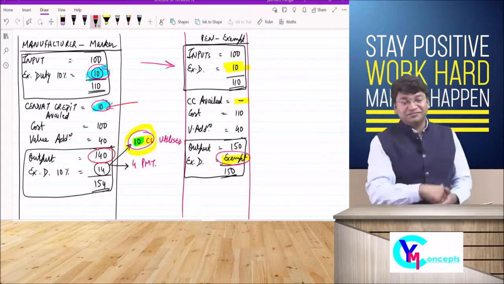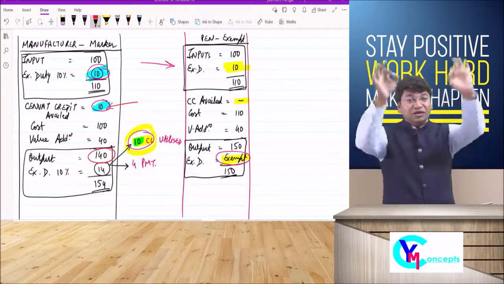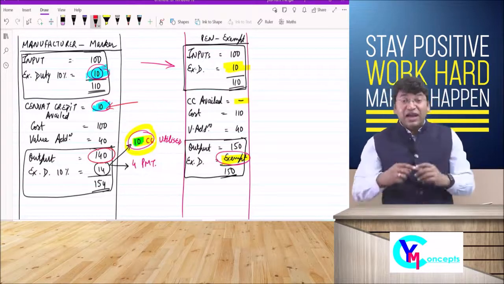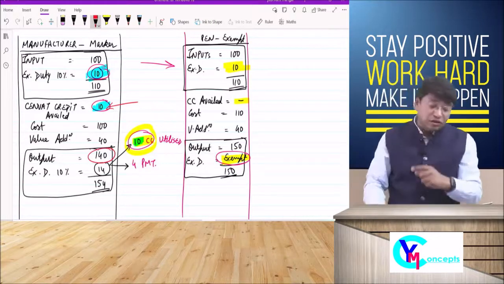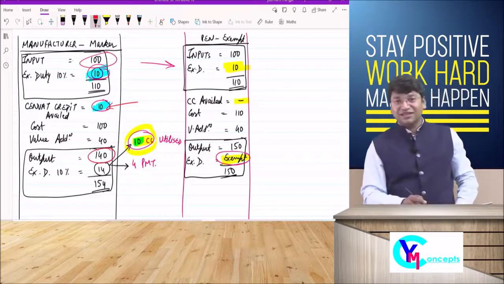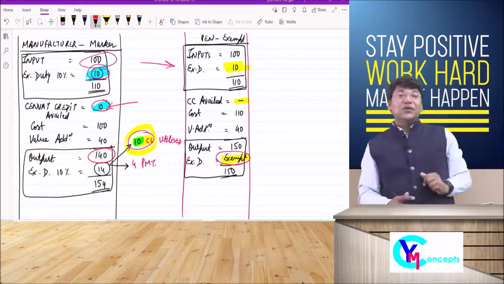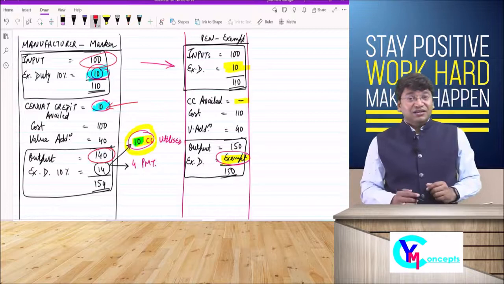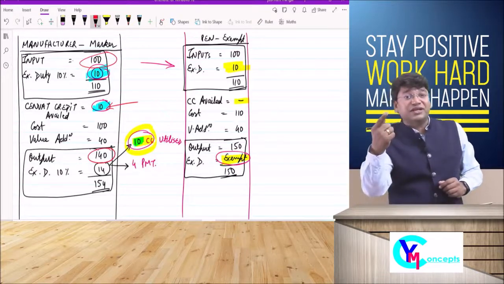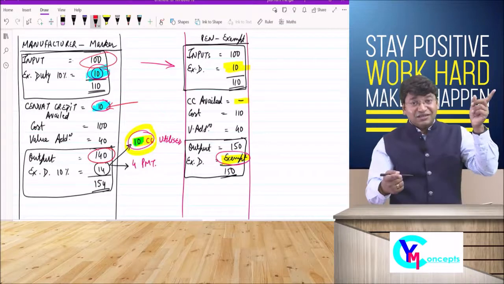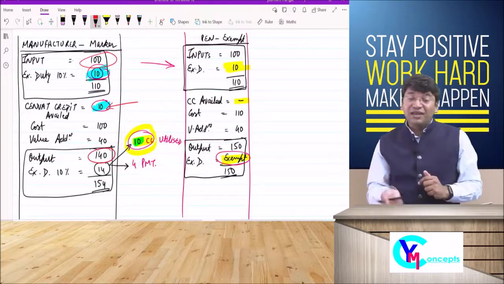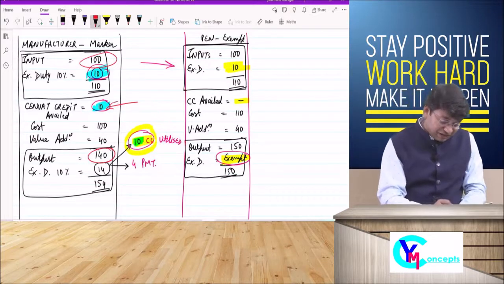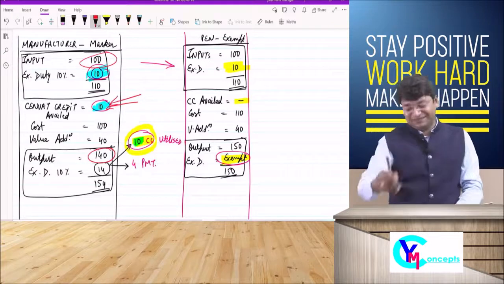Please understand. Sarkar, why is the credit of rupees 10 allowed? Because government is charging tax on rupees 140, which is the sale price, and that rupees 140 includes 100 on which we have already paid the tax. And again on the entire rupees 140 they are charging the tax. So there will be multiple taxation, there will be cascading effect. So to avoid multiple tax and cascading effect, they have allowed the input tax credit of rupees 10.